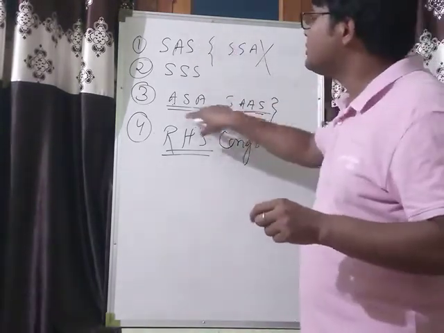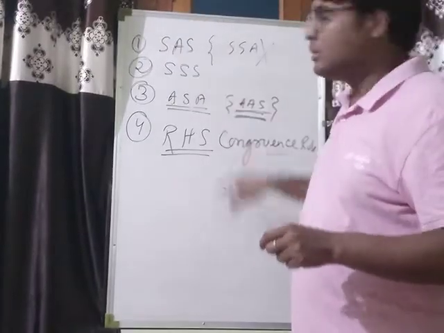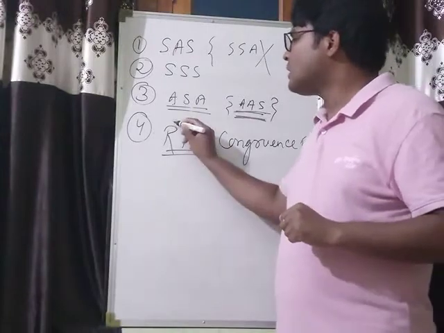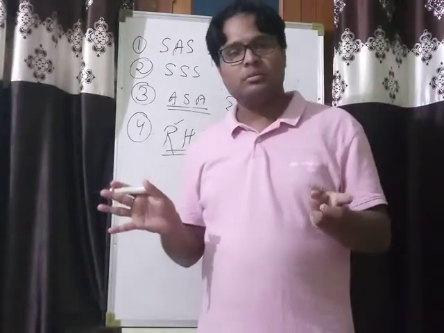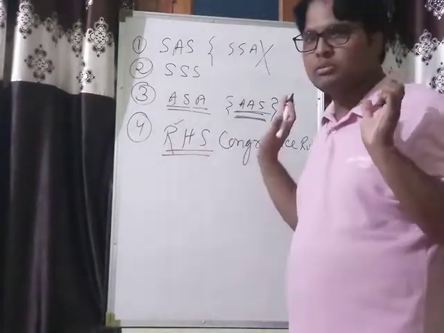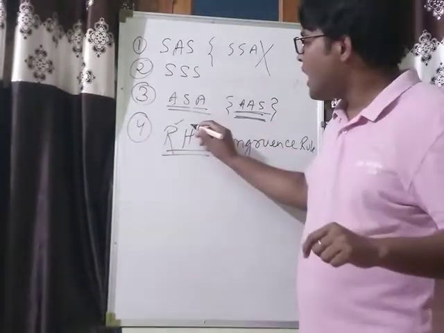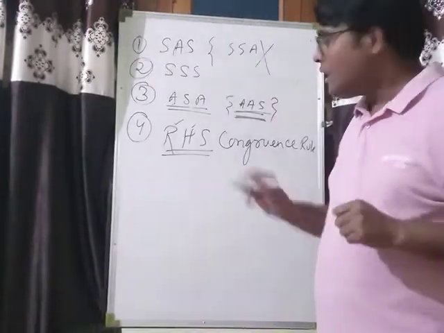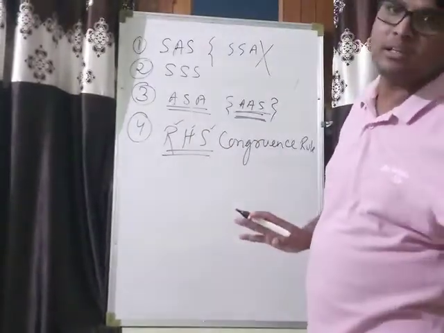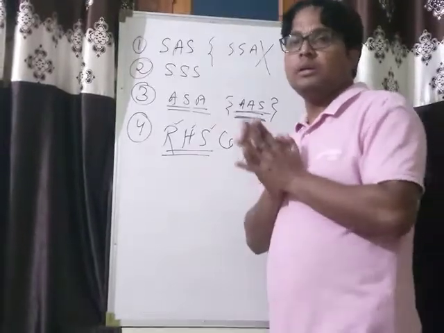This is also clear from its name. In two right angled triangles, right angles will always be equal. If their hypotenuse becomes equal and any side of one triangle is equal to the corresponding side of another triangle, then the triangles will be congruent.